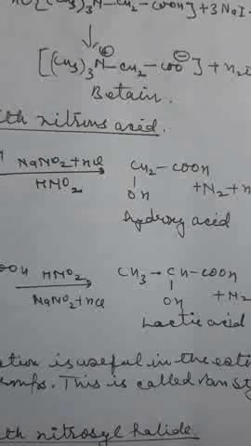The example is alanine, which reacts with NaNO2 plus HCl to form HNO2, and this produces lactic acid plus N2 plus H2O. This reaction is useful in the estimation of amino groups. This is called the Van Slyke method.